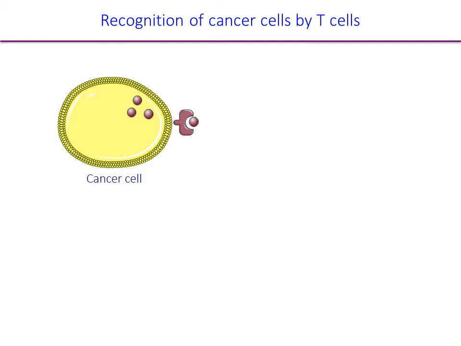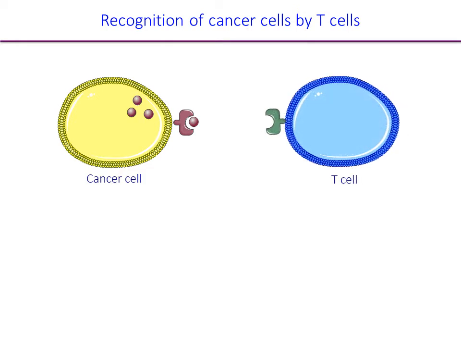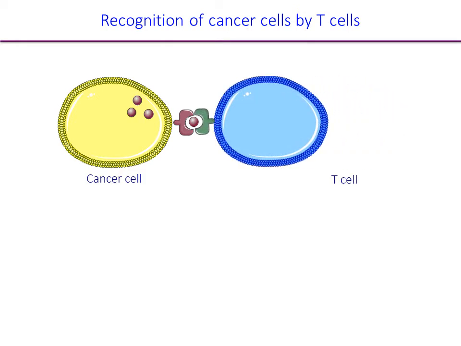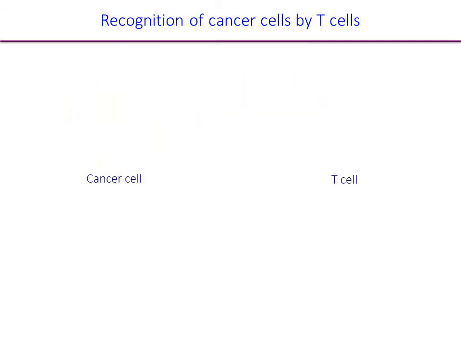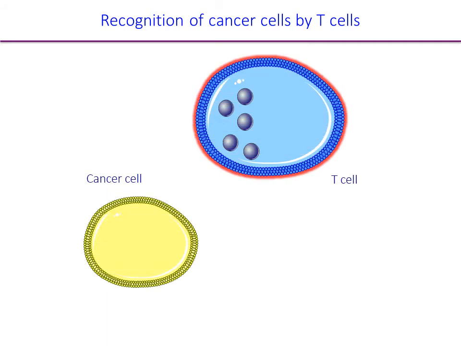In order to accomplish this elimination, the T cells of the immune system must go through a series of steps in order to get activated. First, their T cell receptor should recognize antigens, small pieces of proteins that are presented at the cell surface of the unhealthy cells. Once this interaction is established, a complex pathway of interactions between proteins inside the T cell, called signaling, will allow T cell activation. The activated T cell will now be able to eliminate the unhealthy cell.